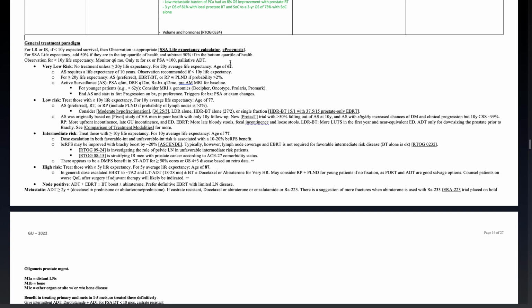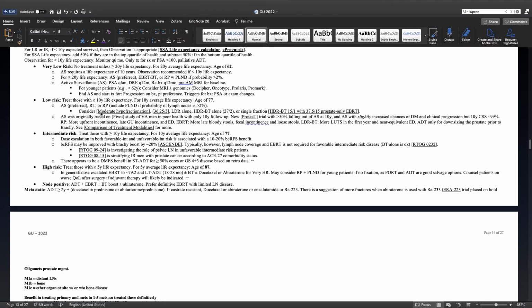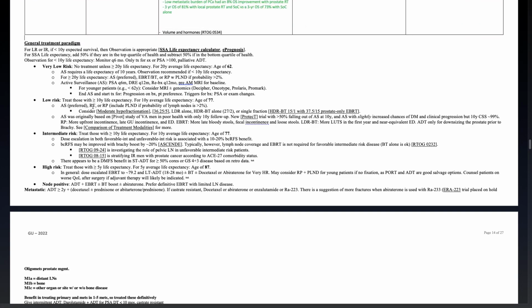Low risk, treat those with a greater than 10-year life expectancy. For a 10-year average life expectancy, the age is 77. Still, active surveillance is preferred, consisting of PSA every 6 months, DRE every 12 months, rebiopsy at 12 months, and another prostate MRI per baseline. Radiation is also an option.